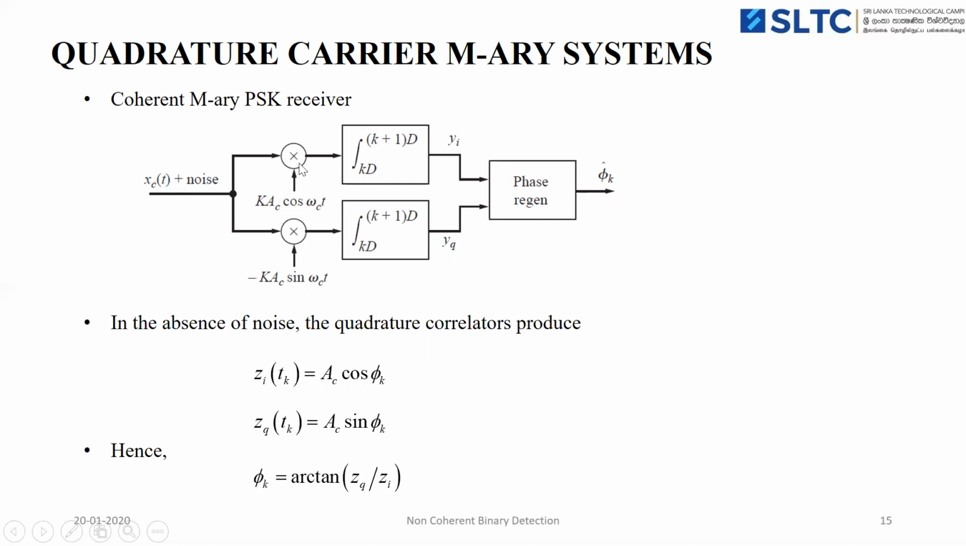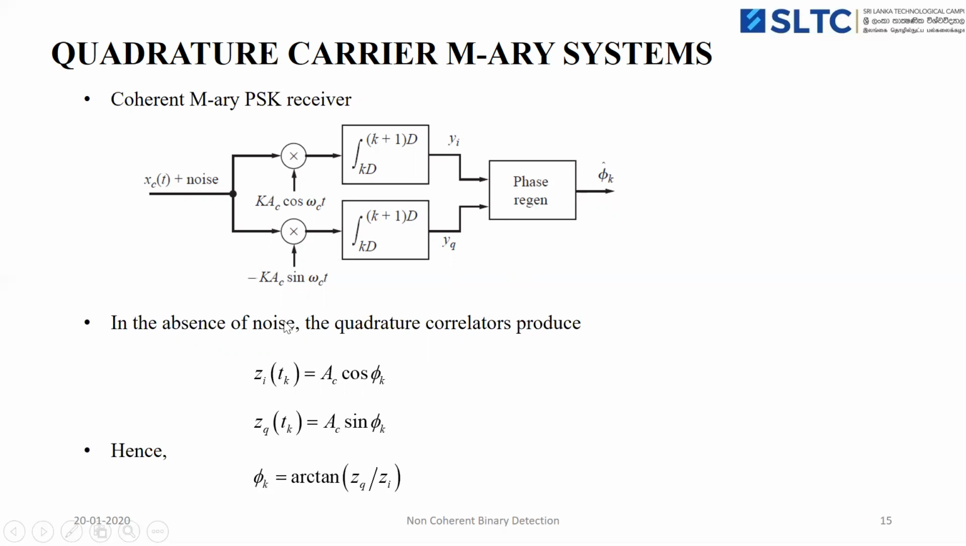Then the received signal is multiplied with the carrier phase signal. Then the output of the correlator is given to the integrator. Then it will give Yi for the in-phase channel and YQ for the quadrature channel. This will be given to the phase regenerator for the M-ary PSK receiver. Then the phase regenerator estimates the phase information phi k cap.